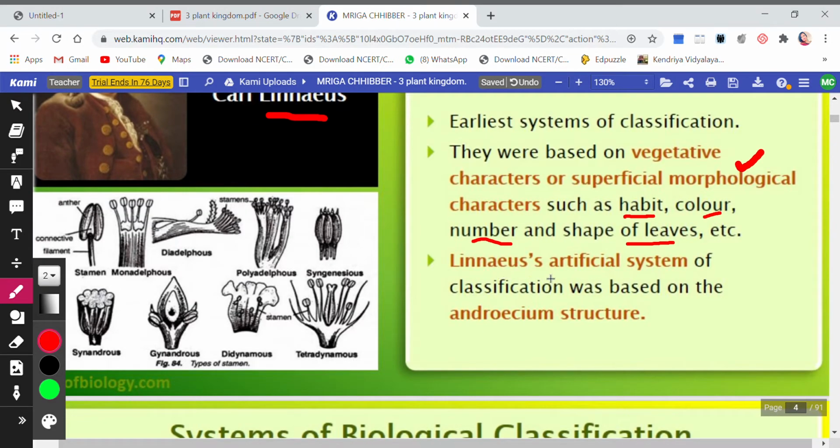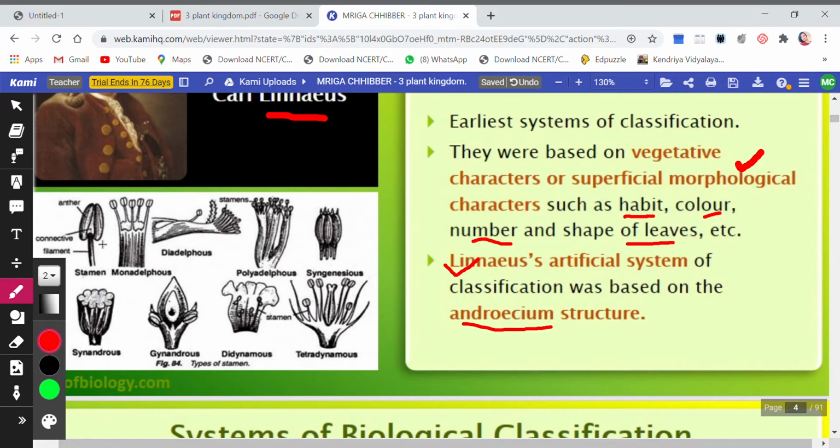So Linnaeus's artificial system of classification was based on androecium structure. Now what is androecium, children? Androecium means the male part of the plant, that is stamen. Gynoecium is the female part of the flower, and we also call it the pistil, and androecium is the male part. So Linnaeus tried to classify, and he used the basis of androecium.